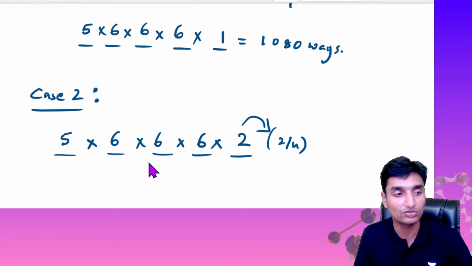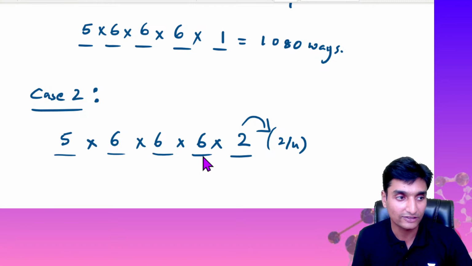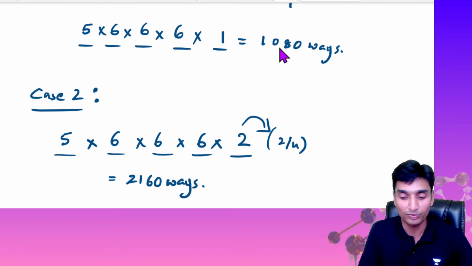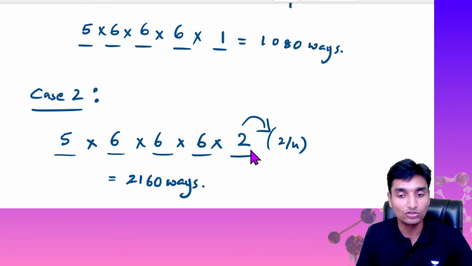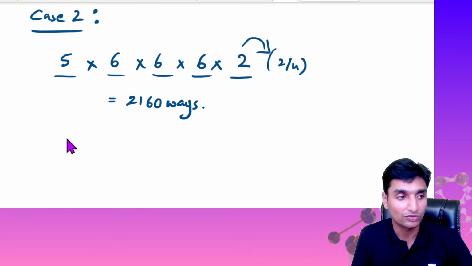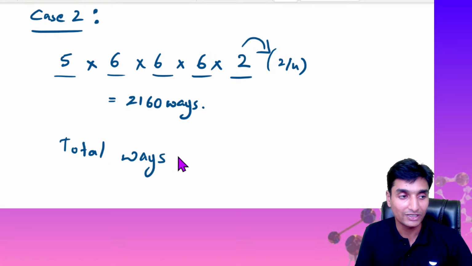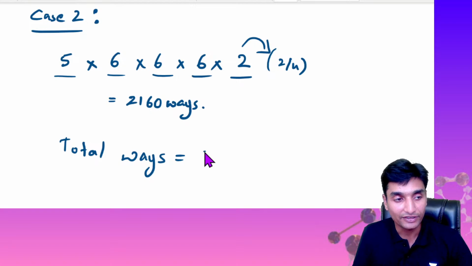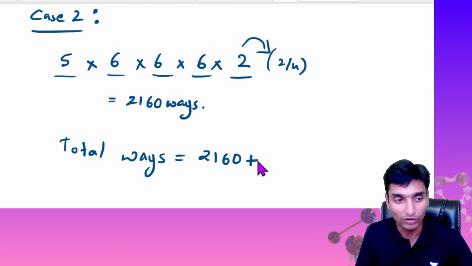So 5 into 6 into 6 into 6 into 2. So 6 cube is 216. 216 into 10, that is 2160. Okay, this case is for 0 in the units position, this case is for either 2 or 4 in the units position, and this is for the repetition part. So either of these values is possible. Both values do not come at the same time, only one of them comes. So by the addition principle, it is either 2160 or it is 1080.